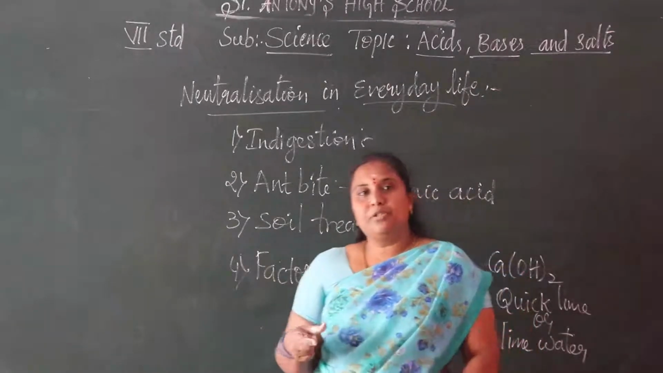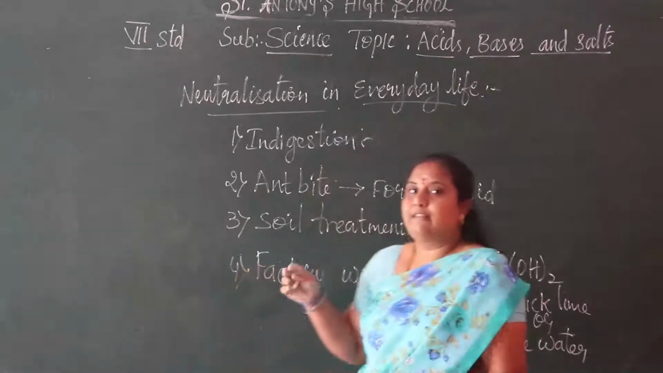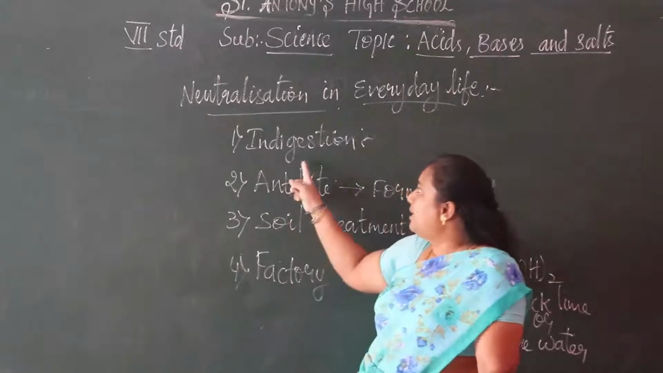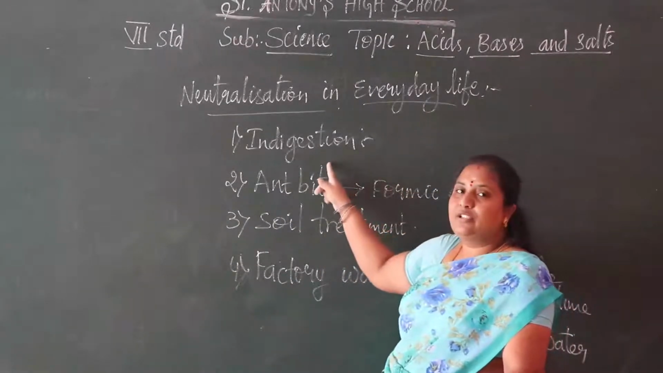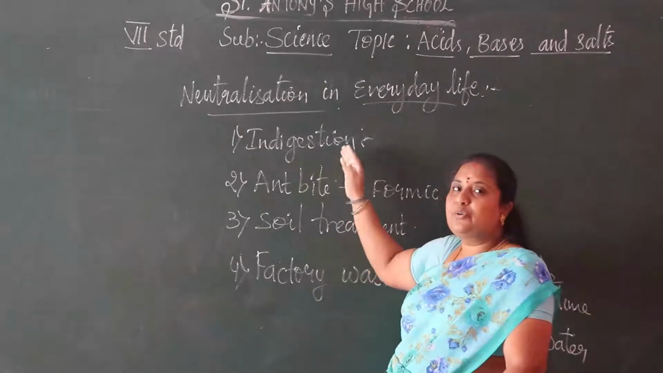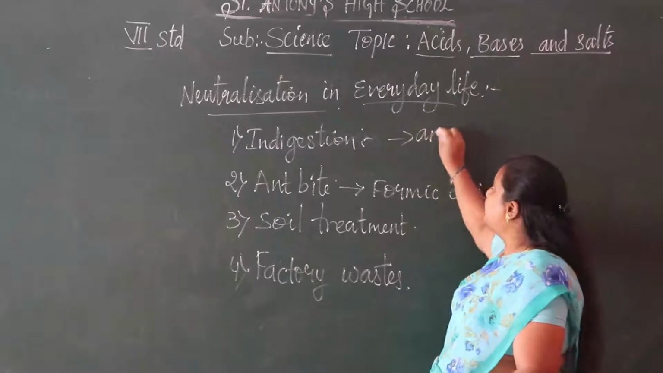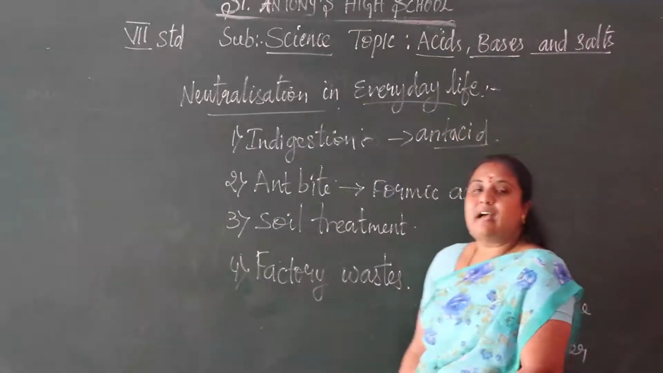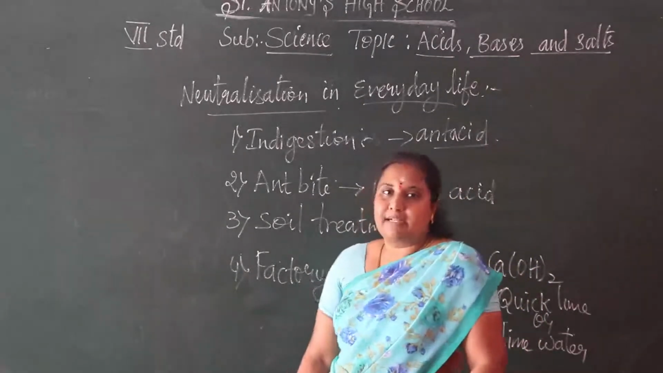Understood, children? What are the things we are doing in our daily life by the neutralization process? The main things are indigestion problem and ant bite. For indigestion, we are taking bases into our stomach, that is antacids. I told you, we take antacid tablets. What is that tablet? That is milk of magnesia.